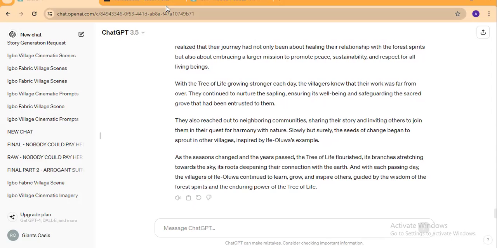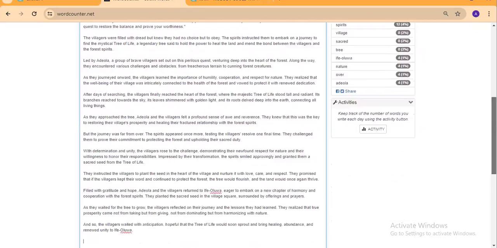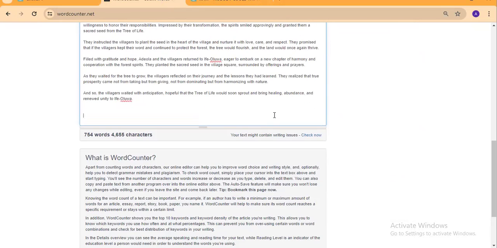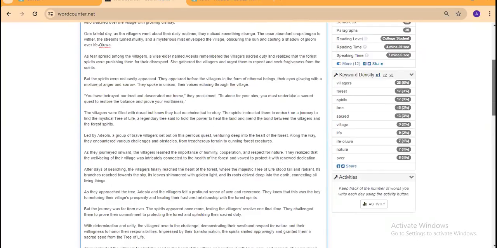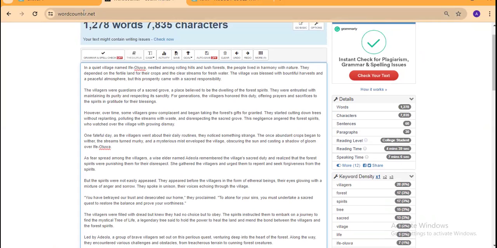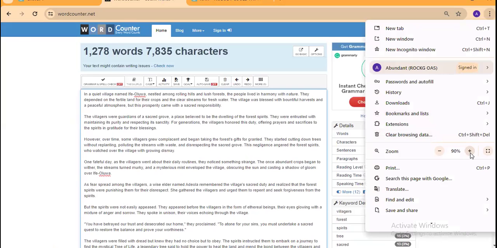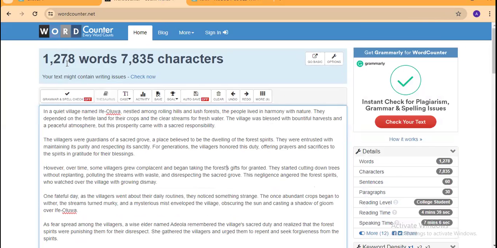So we click on copy and go back to word counts. Okay. So remember we had 754 words earlier. So we want to check the total number now. So we're going to paste the second one. It's now up to 1,278. So that's a difference of around 500 and something words. Okay, so you can see this is it right here. I'm going to increase this so you guys can see this very well. Okay, here we go. So you see this is a total of 1,278 words right now.